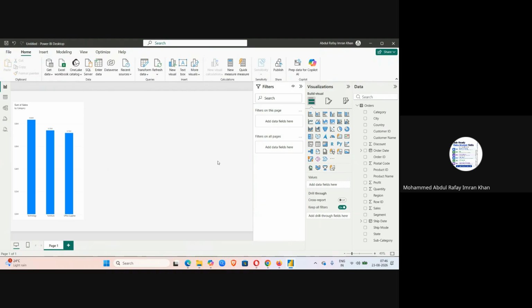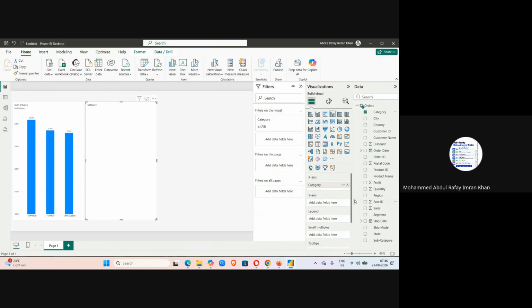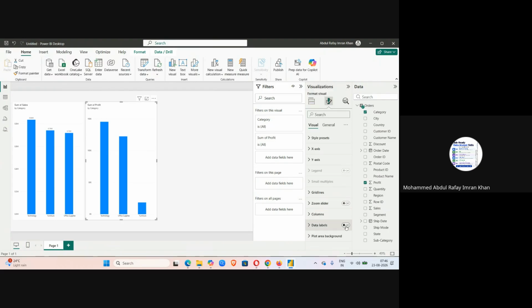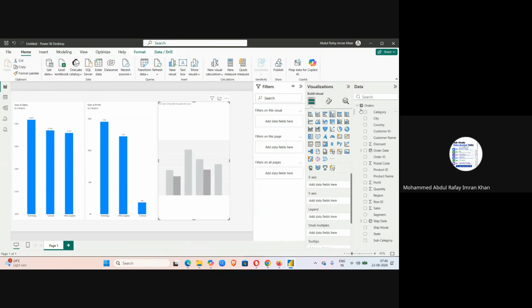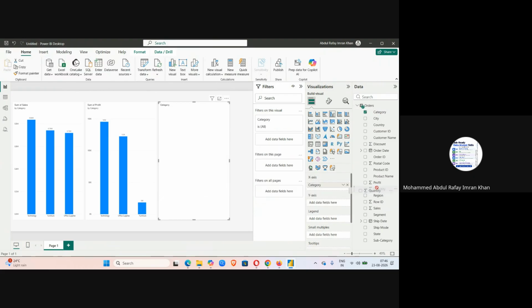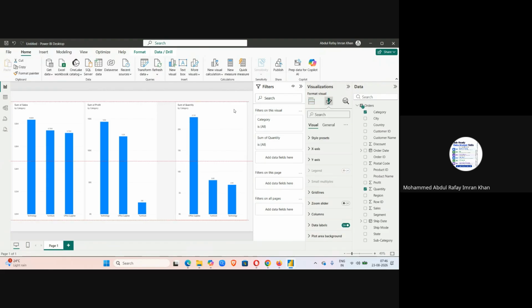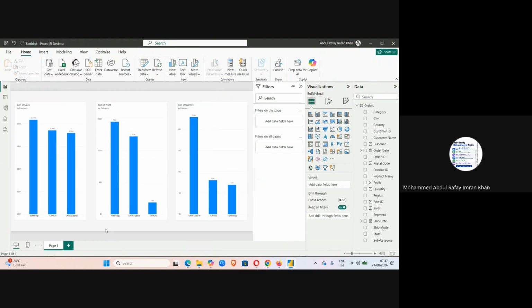And once again, I'll choose another column chart, category x-axis. This is profit, again format, and data labels. Again clustered column chart, category on x-axis, quantity on y-axis, format, switch on data labels. Okay, so let me just paste them in equal order. Okay, that's fine. All right, so that's going to be in my page one.